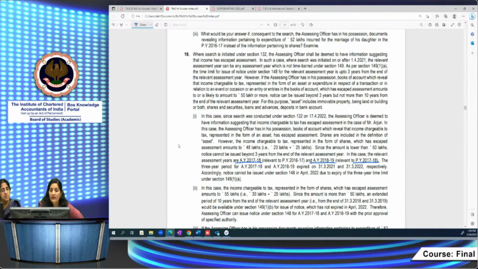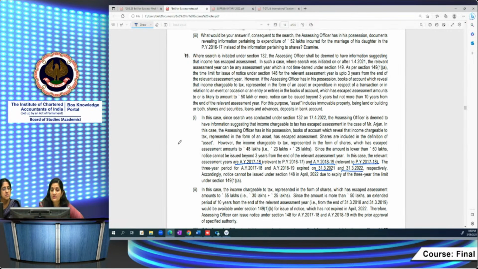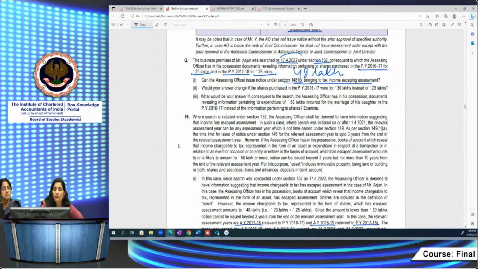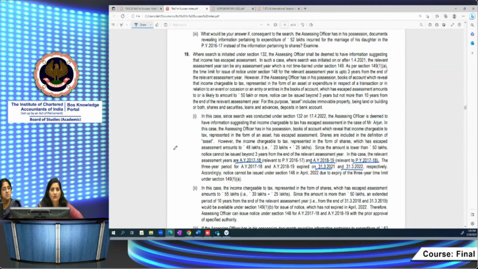Their time limit is ending on 31st of March 21 for AY 17-18. In case of AY 18-19, the 3 years time limit ends on 31/3/22. The search is conducted on 17/4/22. Now, can they issue a notice? The 3 years time limit has also expired as on this date. So they cannot issue notice under section 148, right? Because the 3 years time limit also expired till that date.